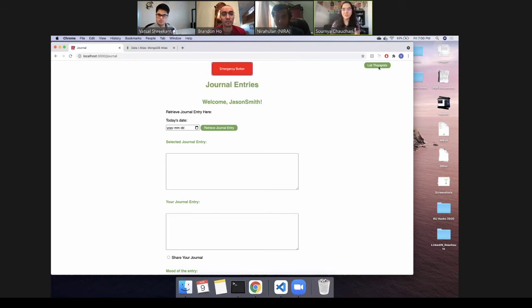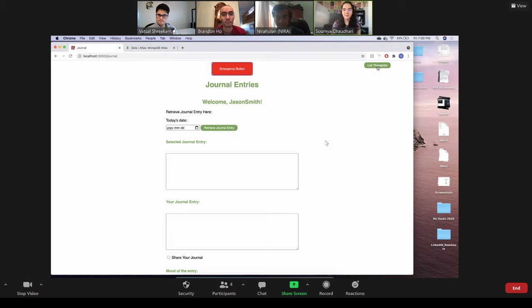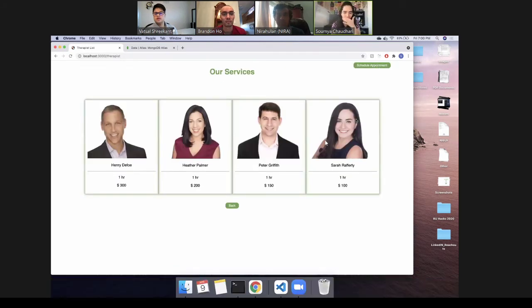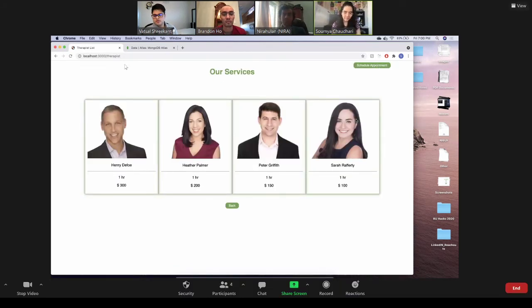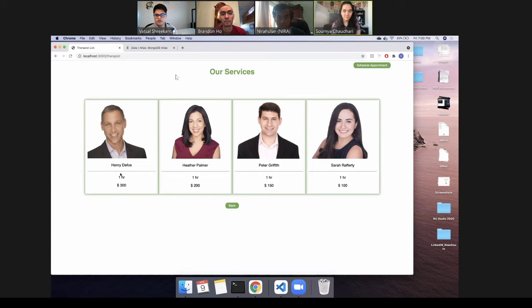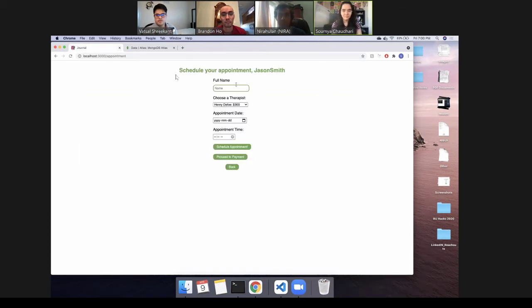Next, moving on to the therapist. Right. So this is the therapist view. And as you can see, we have the 4 therapists registered on the database. Henry, Heather, Peter, Sarah, followed by their hourly rates. Now if we want to schedule an appointment, we hit schedule appointment. We fill out this form that asks for the therapist name. Let's do Peter.